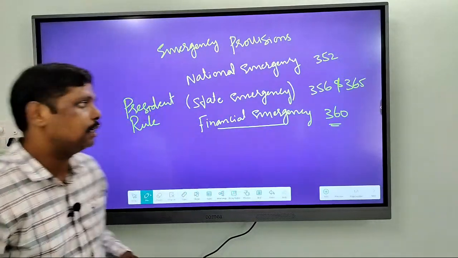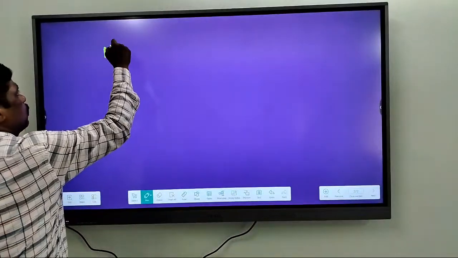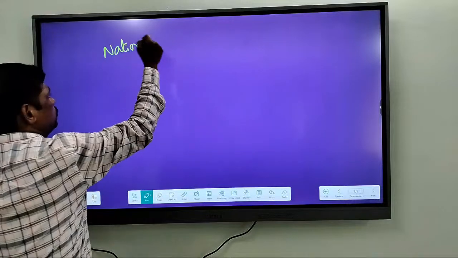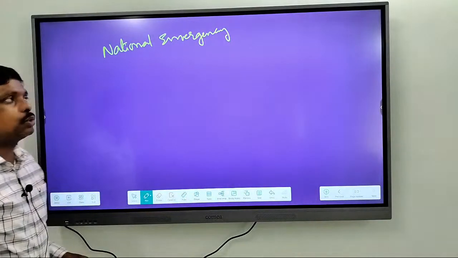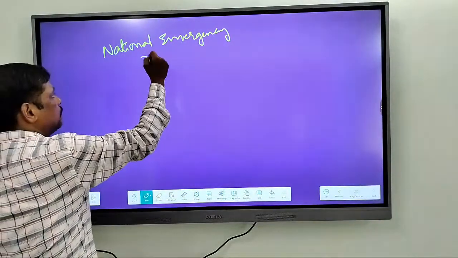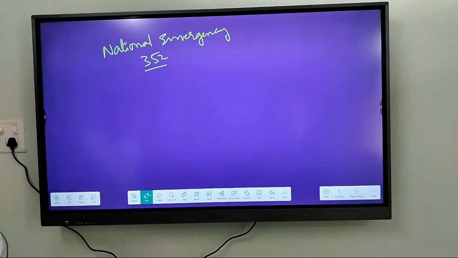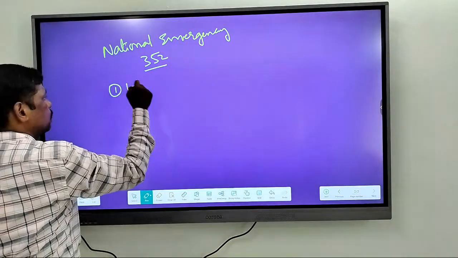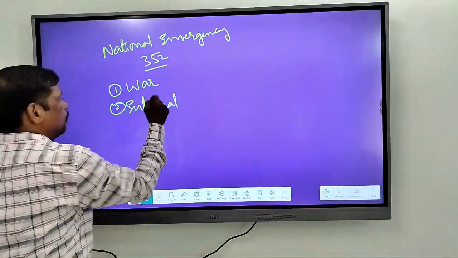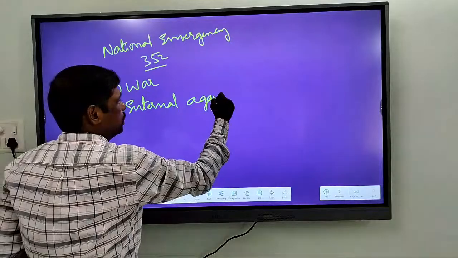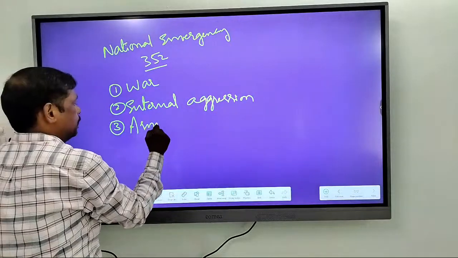So let me talk about the first one, that is national emergency. The national emergency under Article 352 is imposed on the grounds of war, external aggression, and armed rebellion.